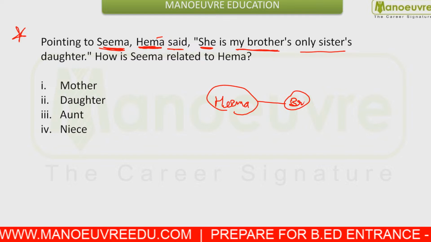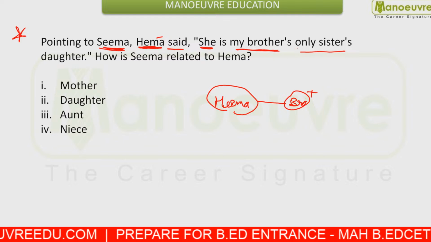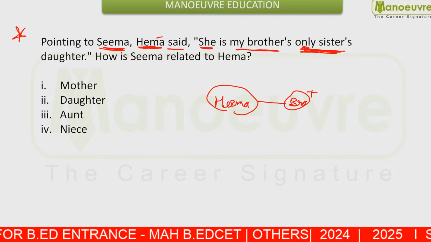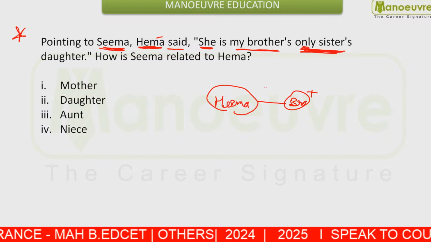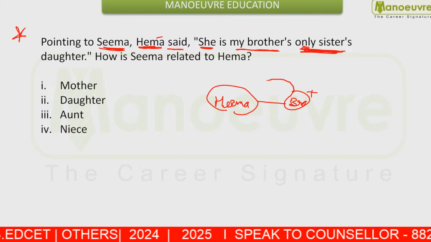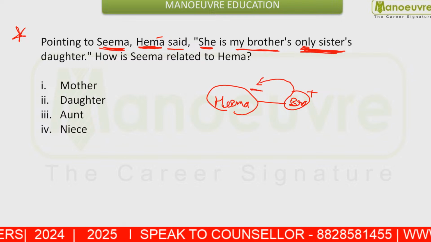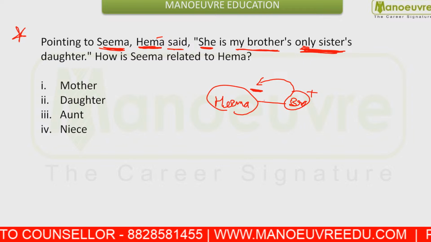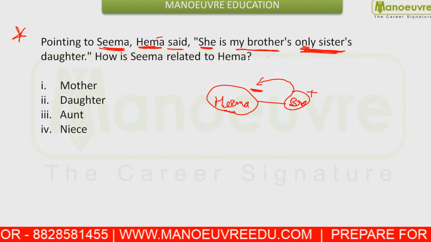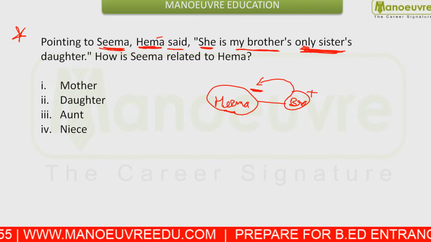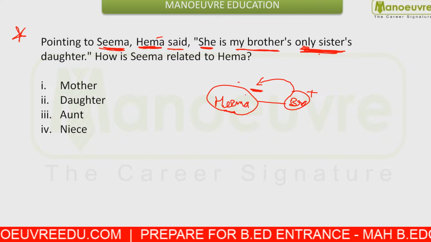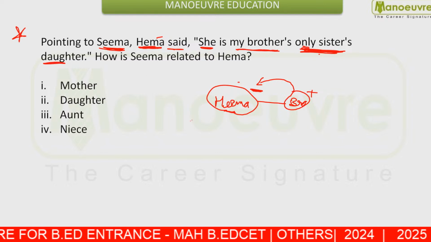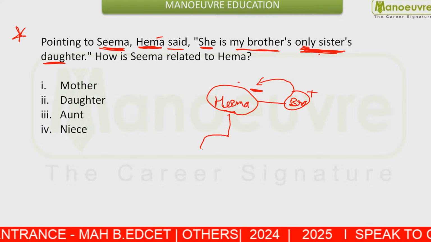Okay, Hema's brother. And Hema's brother's only sister. You are given only sister, that his brother has only one sister. So who will the only sister be? The only sister is going to be Hema only. The only sister of Hema's brother, who will be the sister of Hema's brother? Hema only. And this is given, she is my brother's only sister, that is Hema herself is daughter. So who is going to be the daughter? She is talking about Seema.